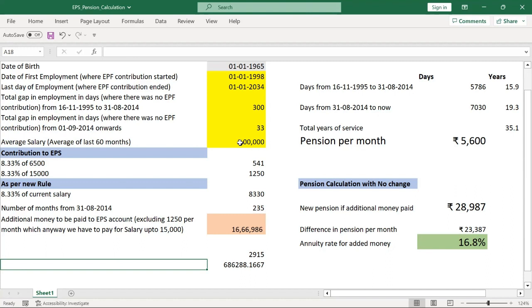But out of that 12,000, he'll deduct this 8,330, which goes to EPS. And what we'll get is only the remaining, somewhere around 3,670 rupees. So our total contribution to the PF account will be less, true, but our pension will be on a higher side.